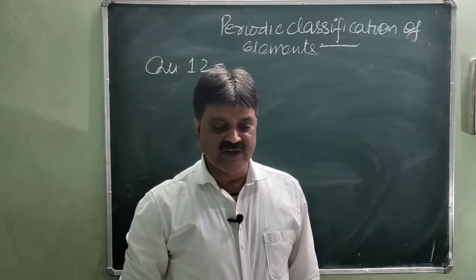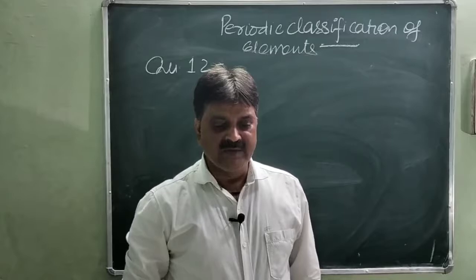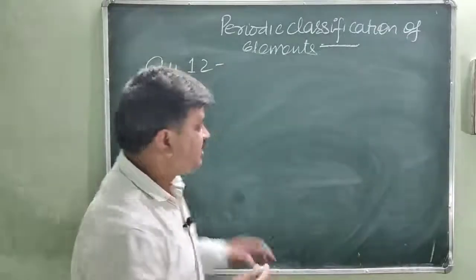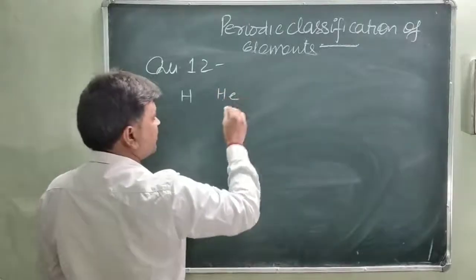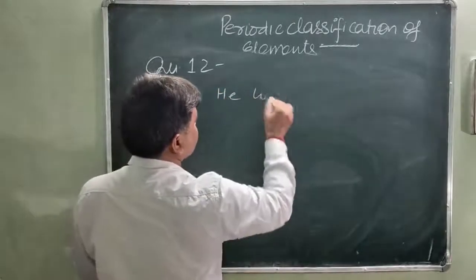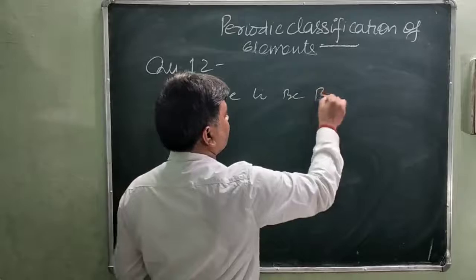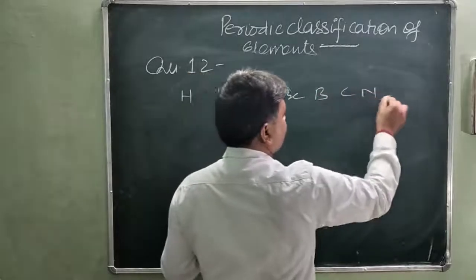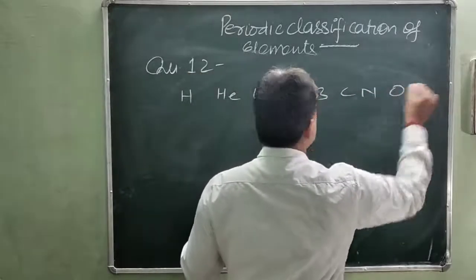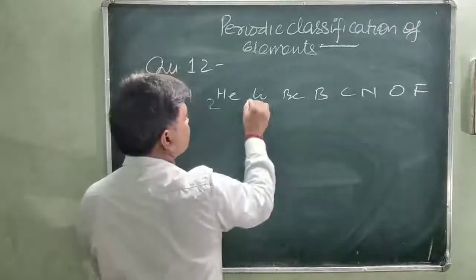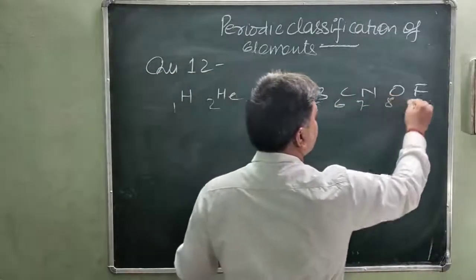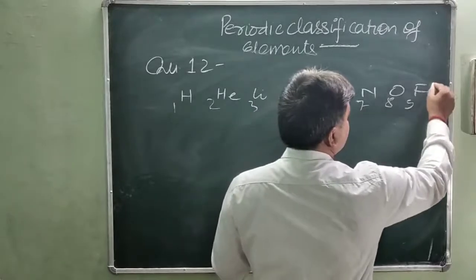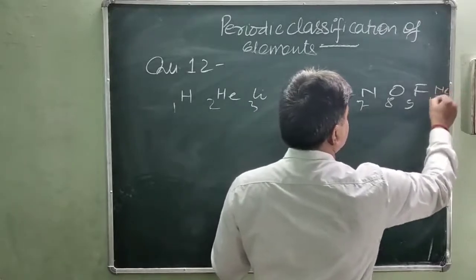The first 10 elements, we know, are hydrogen, helium, lithium, beryllium, boron, carbon, nitrogen, oxygen, fluorine, which is 9, and neon, which is 10.